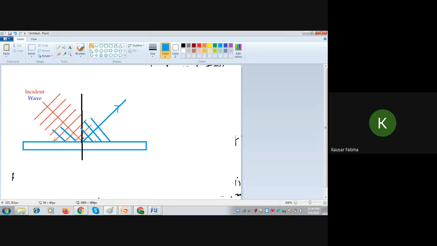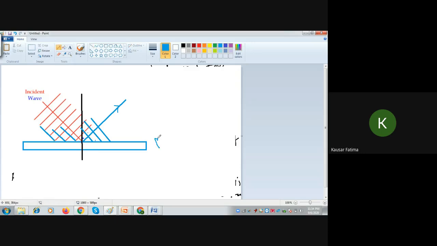So in the exam also they expect us to complete this part. These are the reflected wavefronts. Complete those which are striking the boundary. So they are coming this way and going this way. This is the direction they are striking. They are coming towards the boundary.